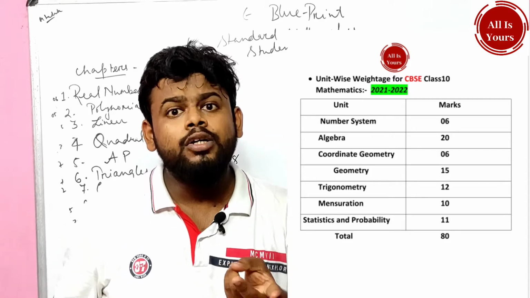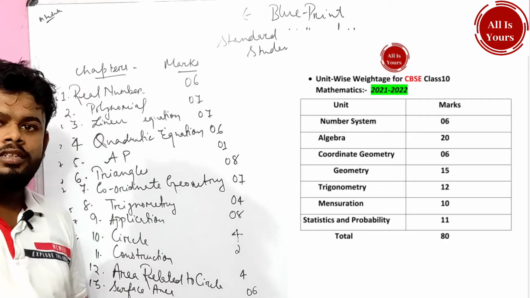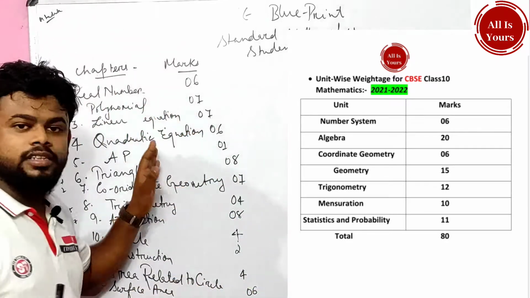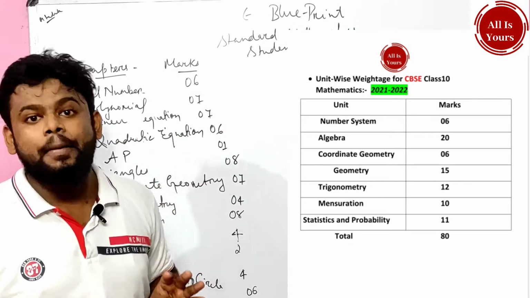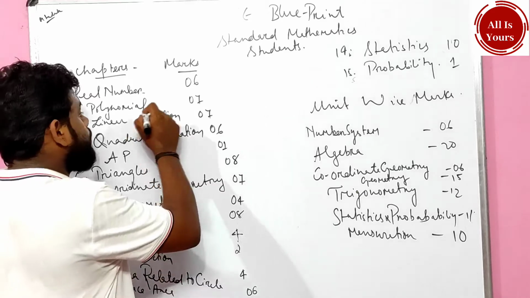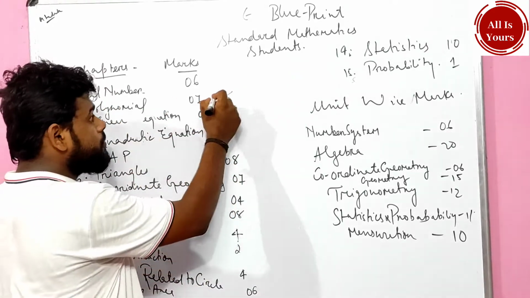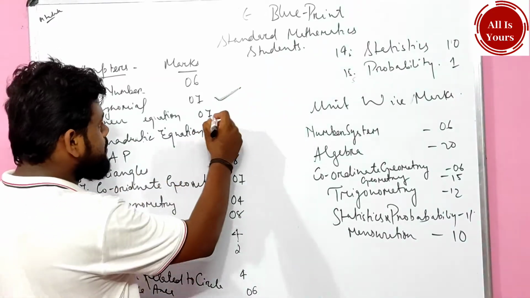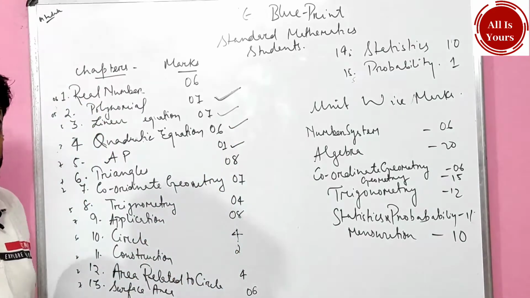Again you see the algebra part. In the algebra part a 20 marker question is going to come. And how many chapters are there in algebra? There are 4 chapters. What are they? Chapter number 2 polynomials, chapter number 3 linear equations, chapter number 4 quadratic equations, chapter number 5 as well as AP. See, from linear equations 7 marks are going to come. From polynomials 7 marks. From quadratic 6, as well as AP 1. From AP a 1 mark question is going to come.